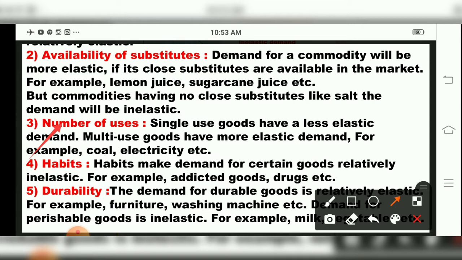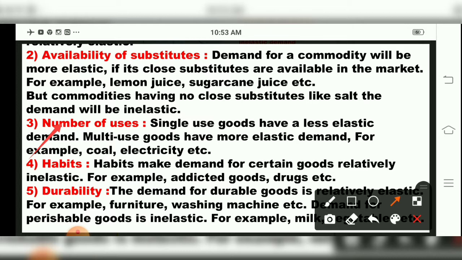For example, coal and electricity have more elastic demand, and single use goods have less elastic demand.